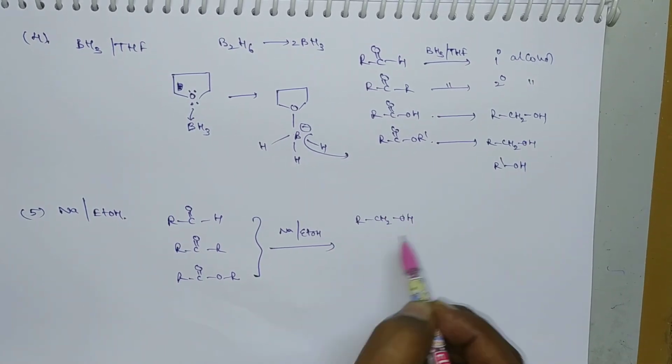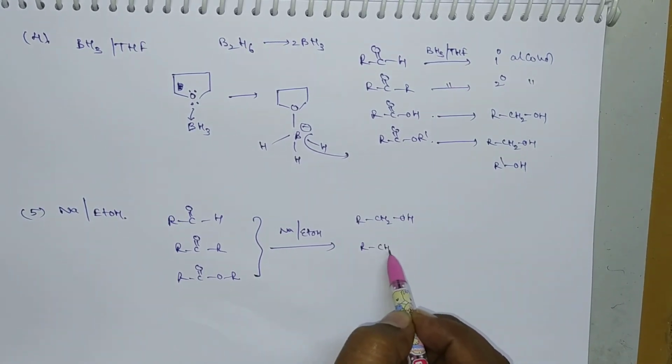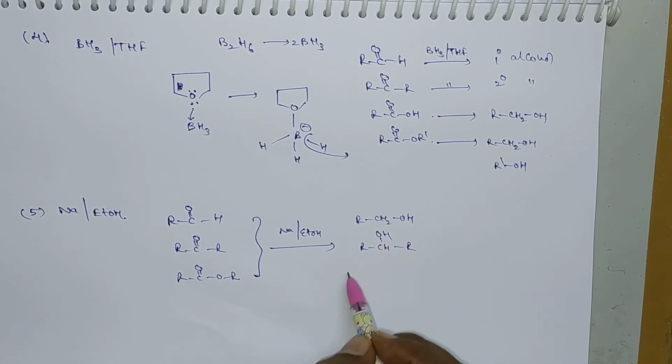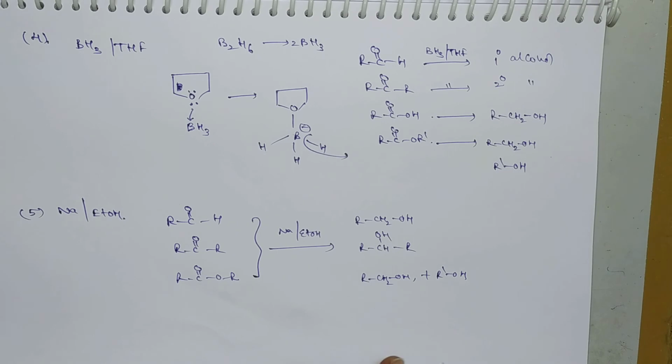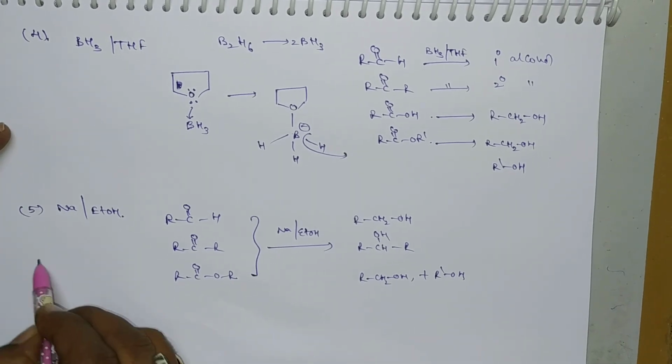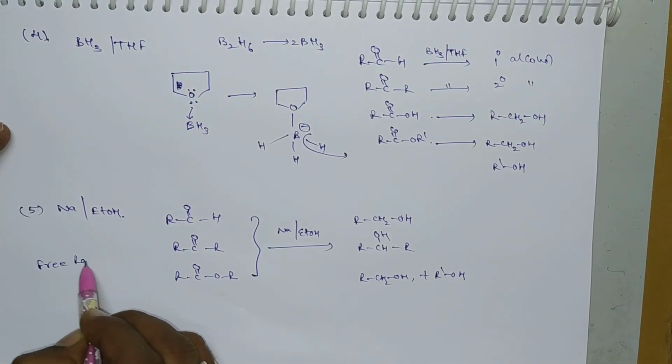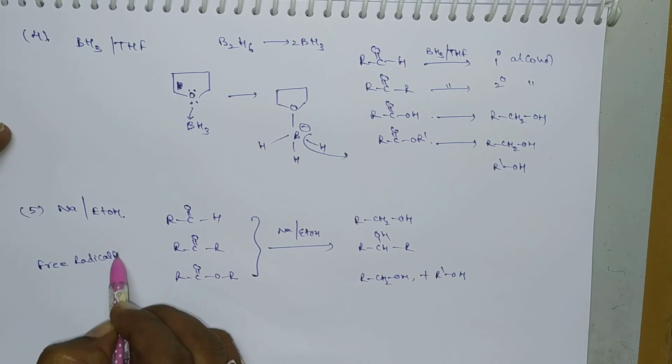Aldehydes produce primary alcohols, ketones produce secondary alcohols, and esters produce two different alcohols like this. This reaction generally takes place through a free radical mechanism. Remember carefully, this reaction takes place through a free radical mechanism.